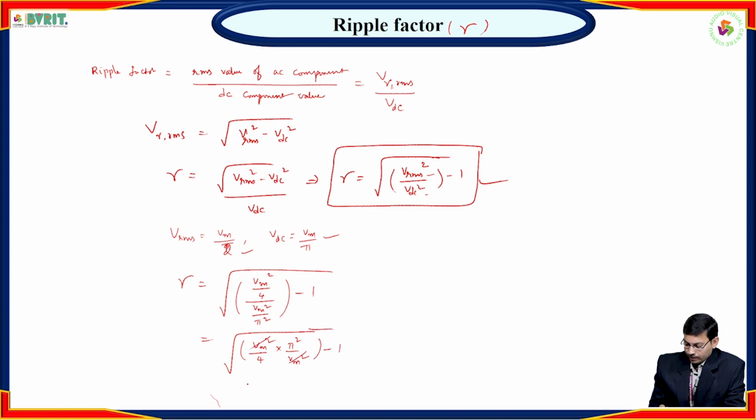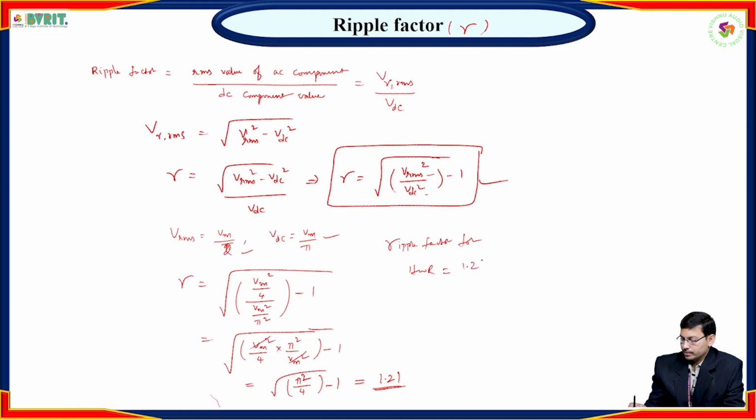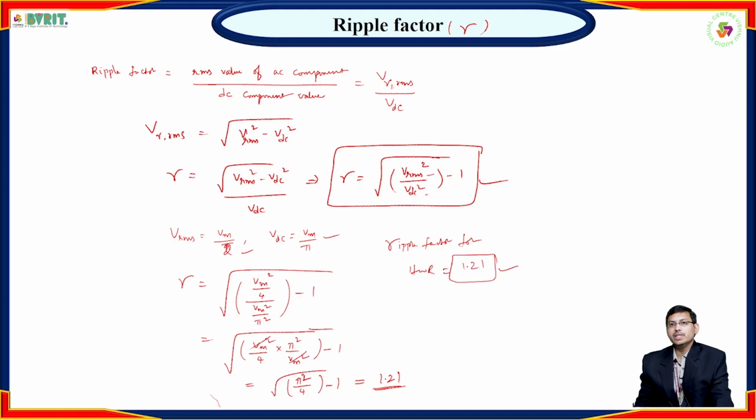Finally we get pi square by 4 minus 1, which simplifies to 1.21. So the ripple factor for half-wave rectifier is 1.21. In this way you can calculate ripple factor. Without knowing the values of V RMS and V DC, we can't find the ripple factor. First of all, we need to calculate V RMS and V DC, then only you can calculate the ripple factor of half-wave rectifier.